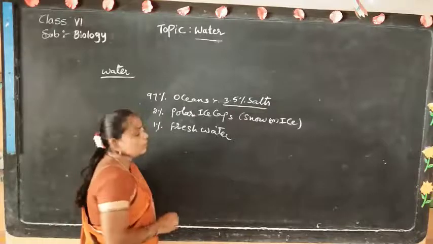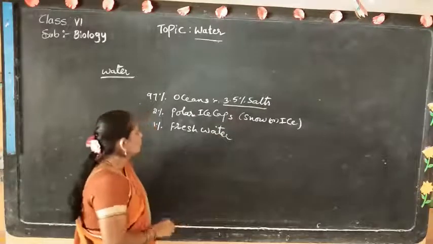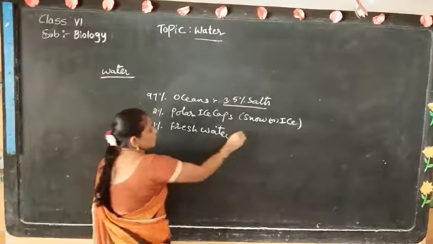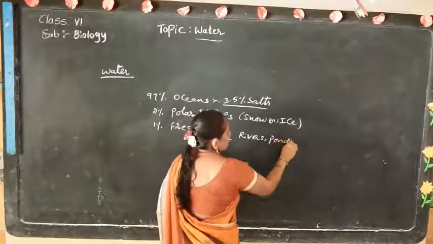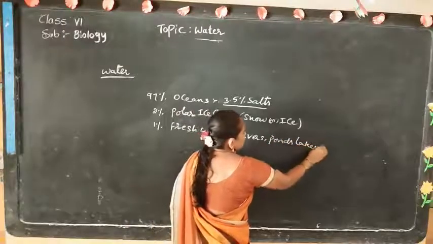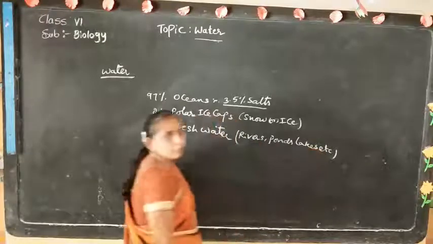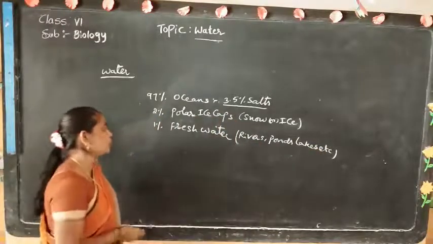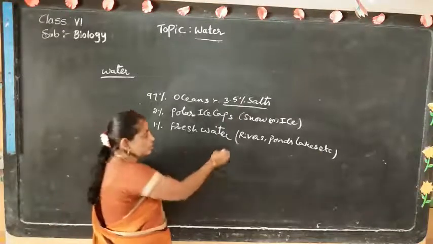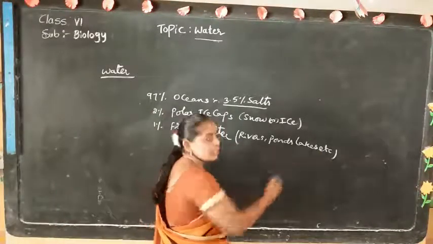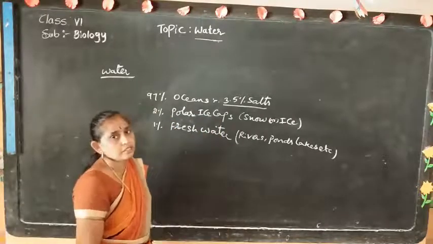Next, the remaining 1% of fresh water is present on the earth in rivers, ponds, lakes, wells and springs.